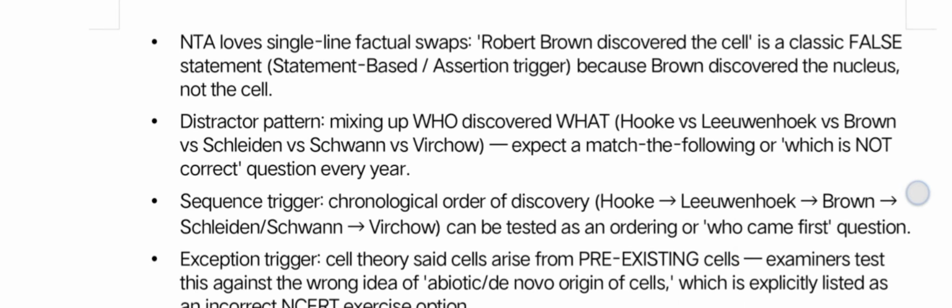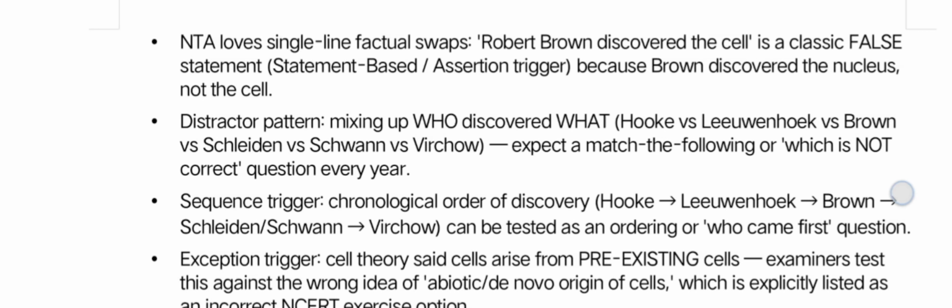So this is how the examiner thinks: he can make MCQs with some triggers. In many ways, NTA allows single-line factual statements.